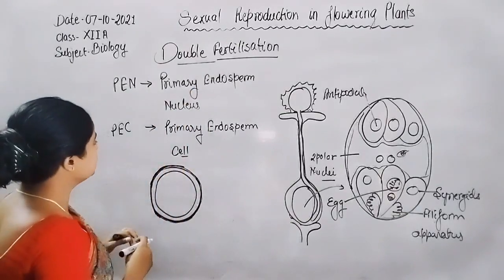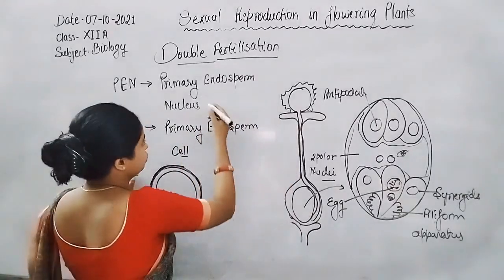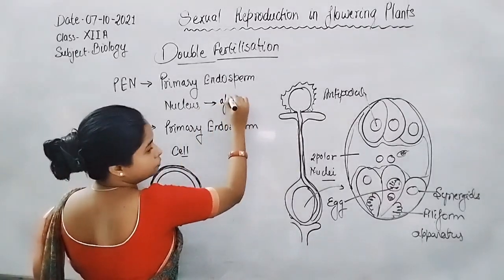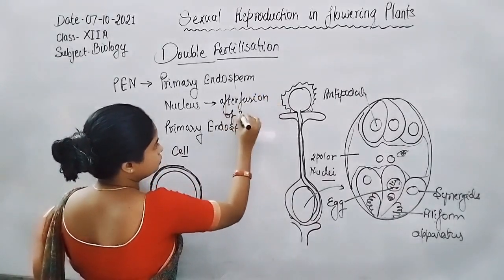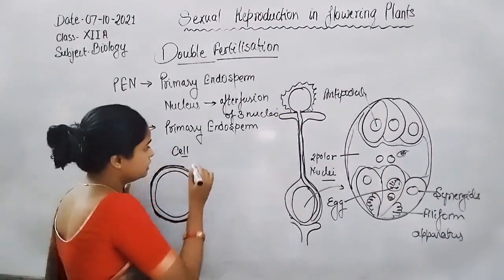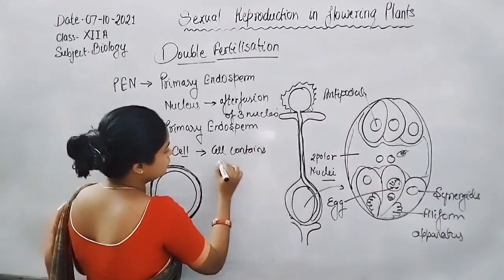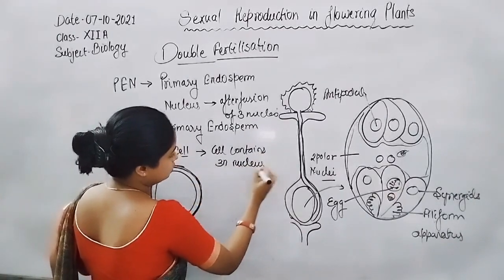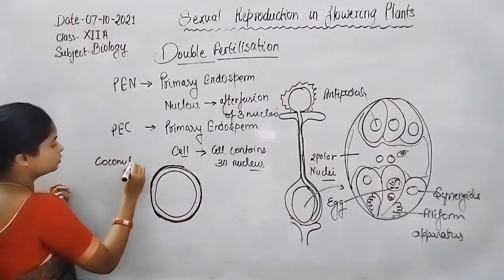Primary endosperm nucleus is just after the fusion of three nuclei, or the primary endosperm cell is a cell containing a triploid nucleus. Triploid nucleus.